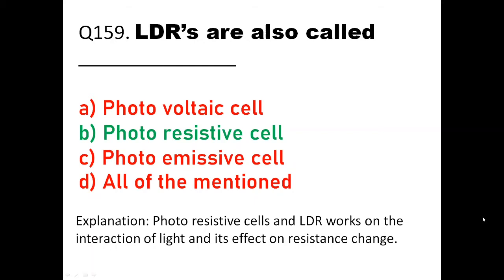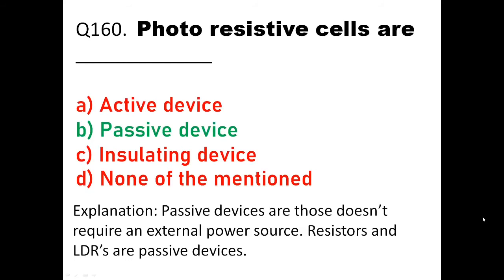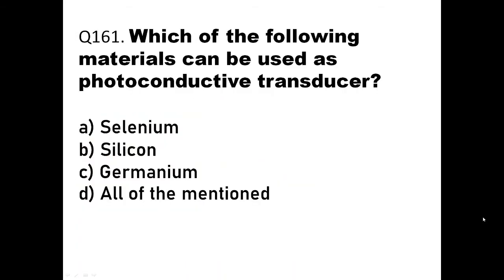Okay. Then we'll go to question number 160. Photoresistive cells are: active device, passive device, insulating device, or none of these. Now in a photoresistive cell, when light falls on the device, the resistance is going to vary, and resistance is a passive device. So the answer should be the passive device. Passive devices are those which do not require an external power source. So resistors and LDRs are passive devices.